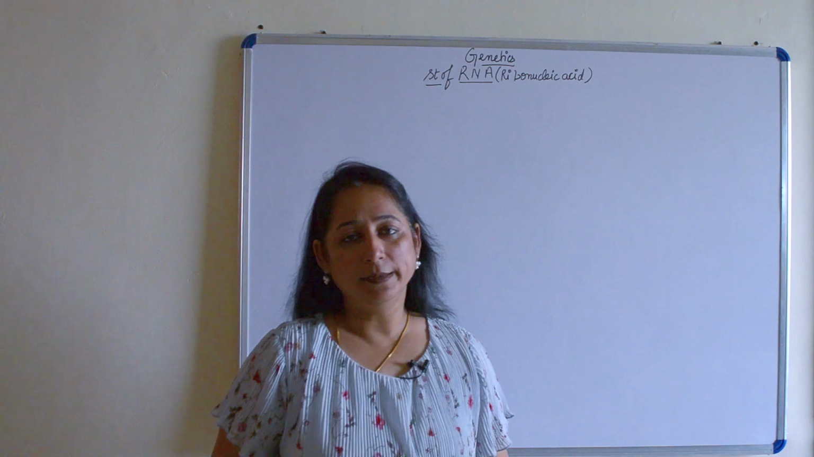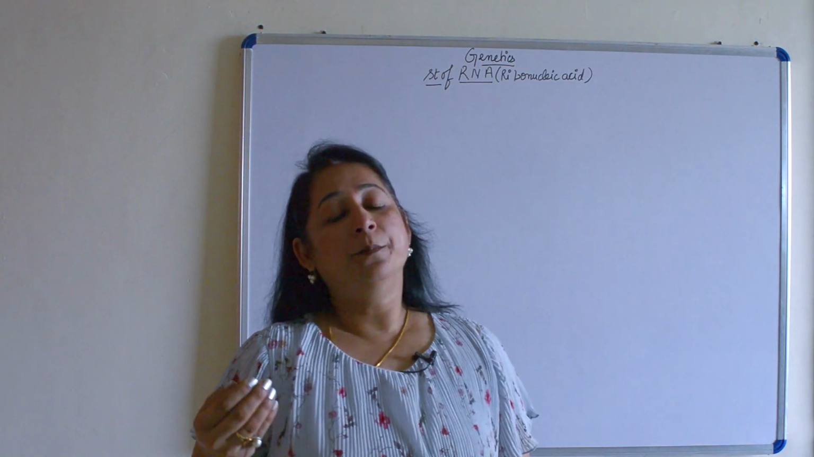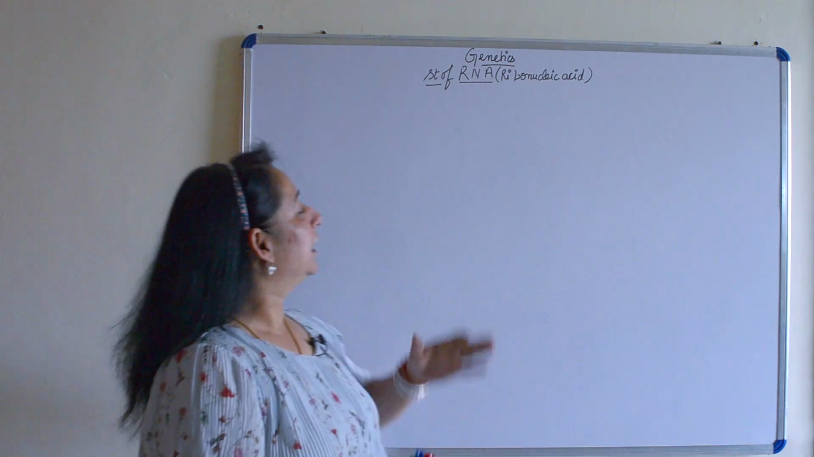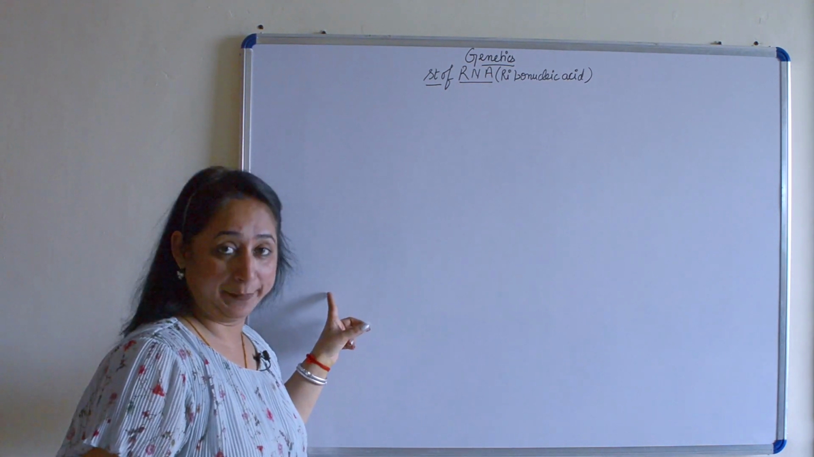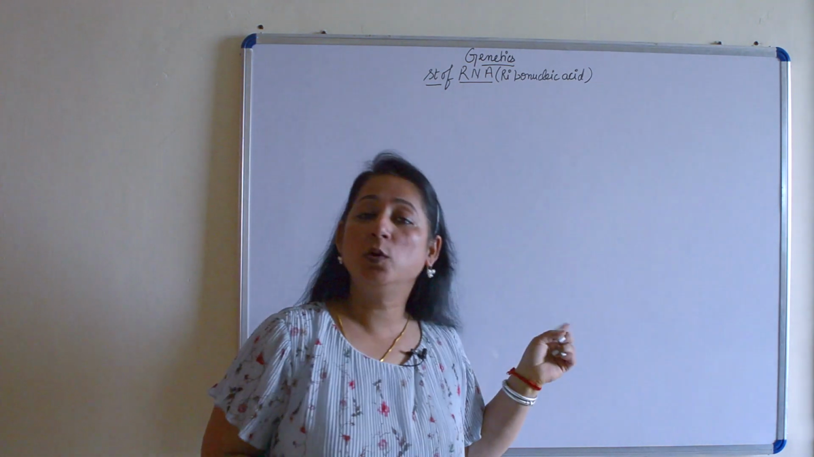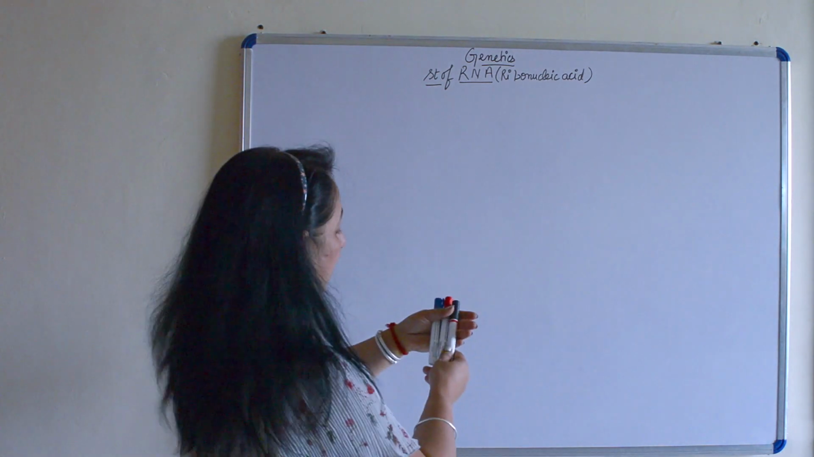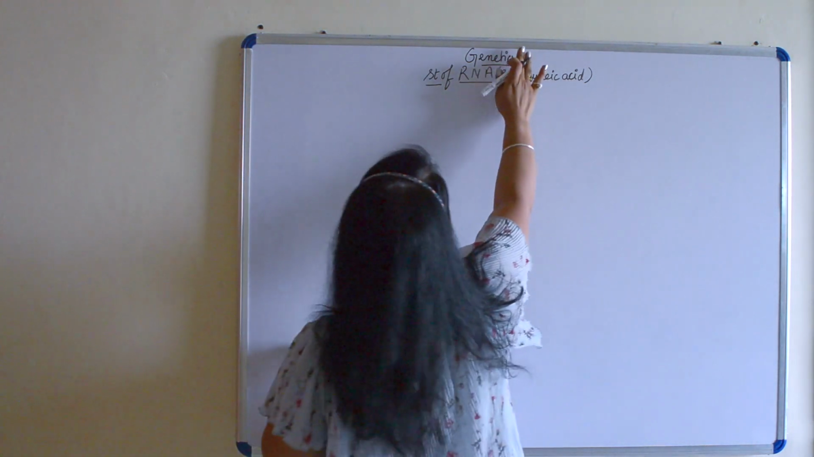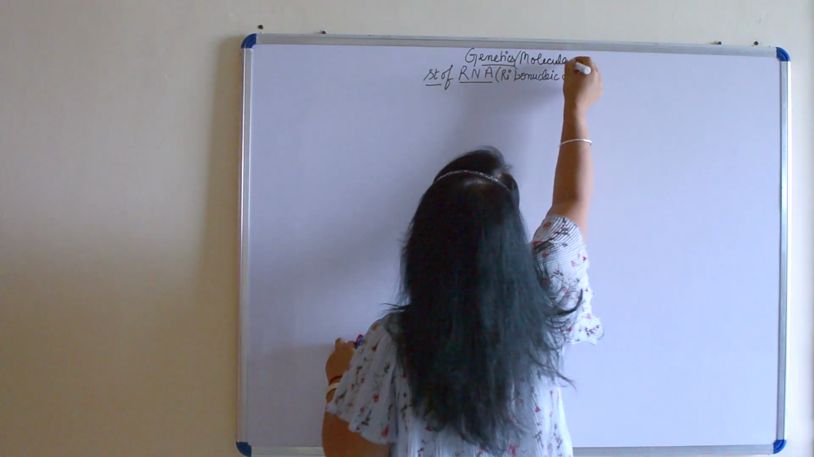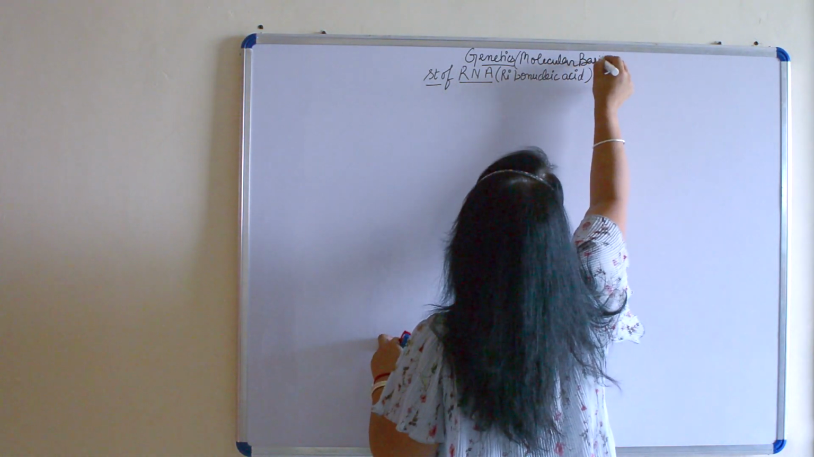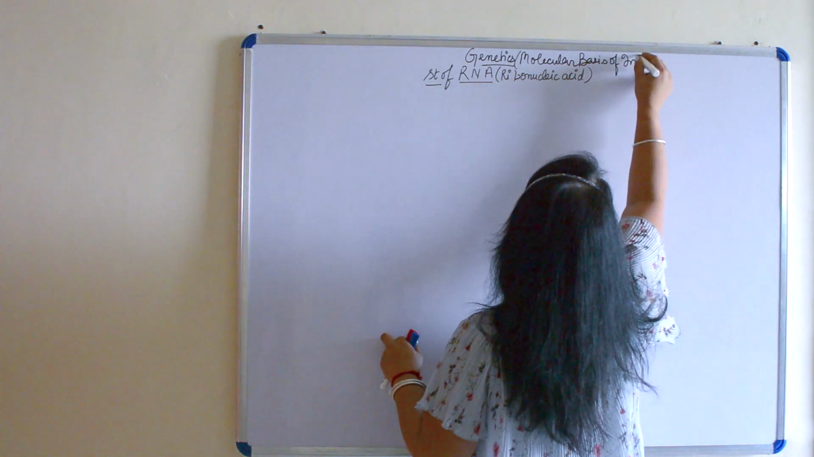This is the next one in continuation, but a new topic is being started. In this we are going to start with structure of RNA. We have done till structure of DNA. We are talking about molecular basis of inheritance. The chapter I have just written genetics. Let's change it to molecular basis of inheritance.